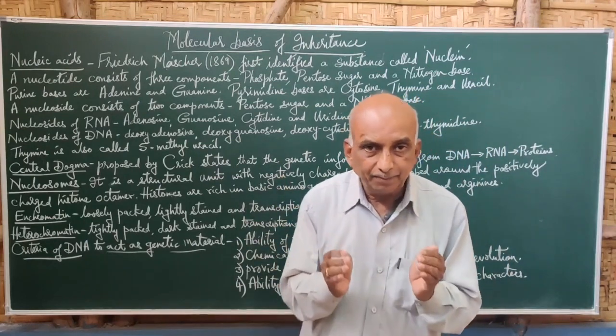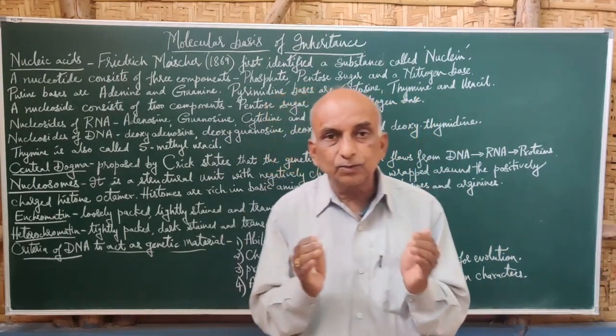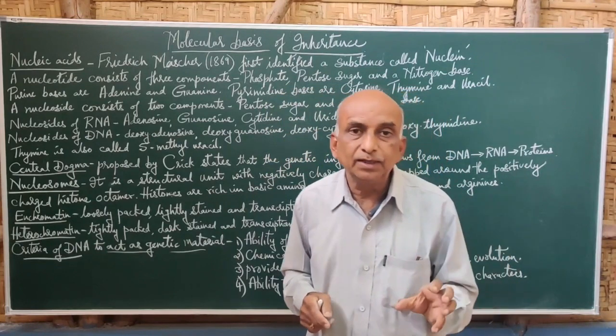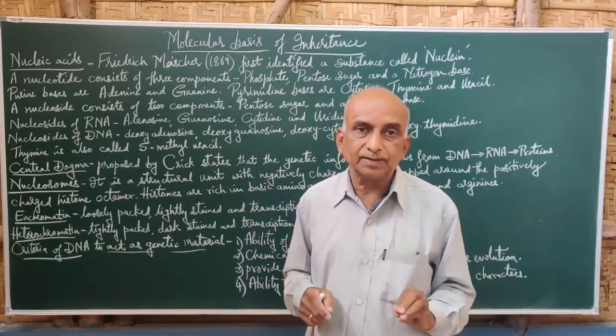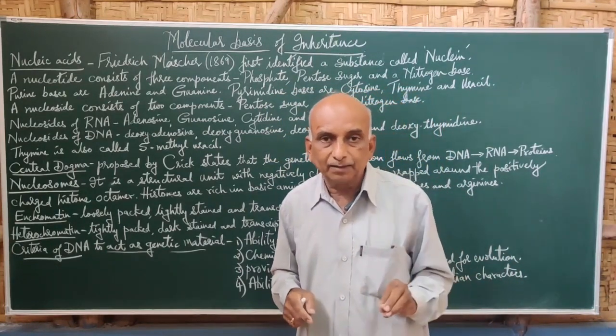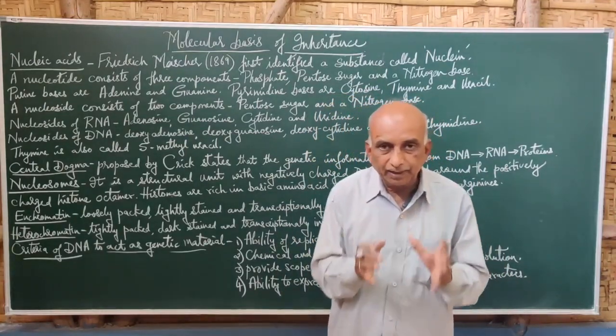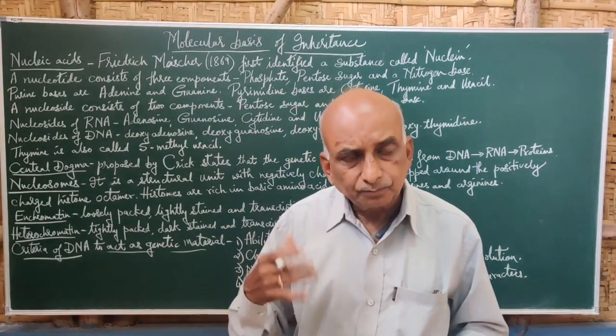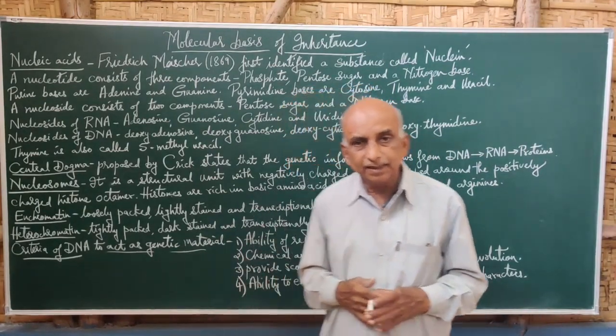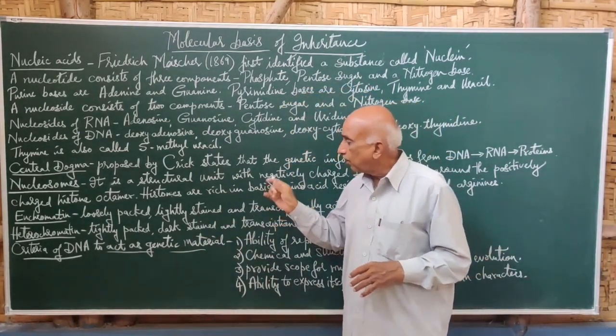So the proteins, especially the histone proteins, are found in a group of 8 units, which is called an octamer. So this histone octamer is a group of 8 units. There are also non-histones present in the chromosome or chromatin.